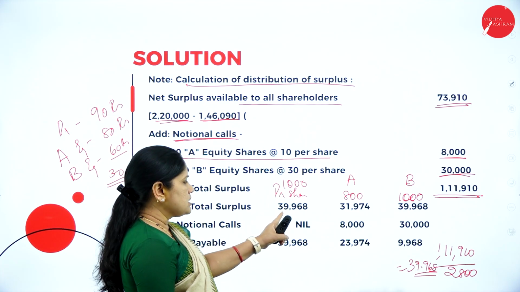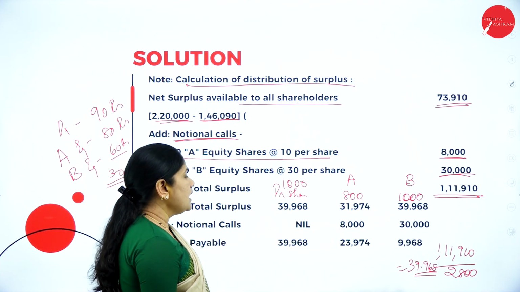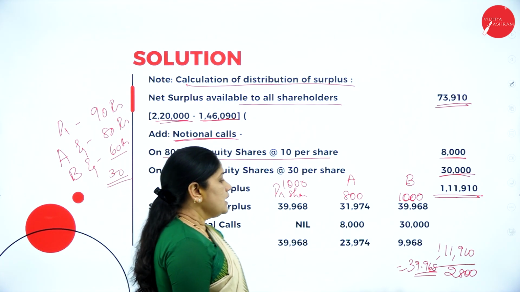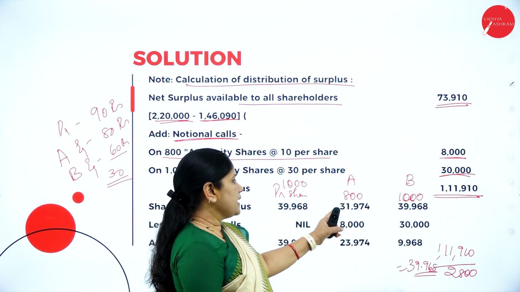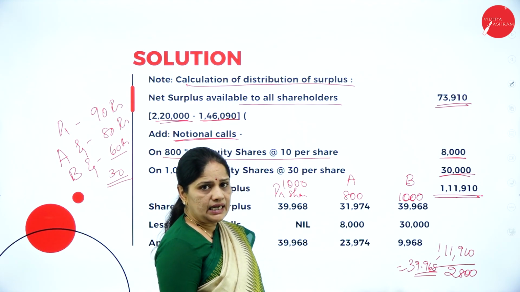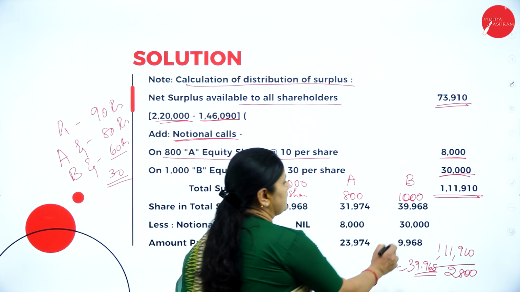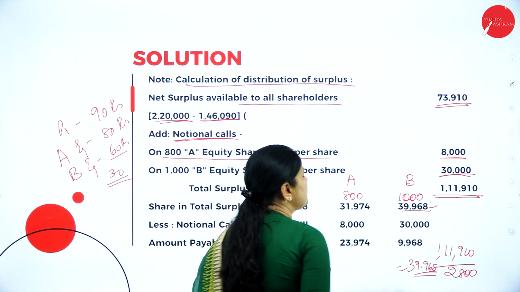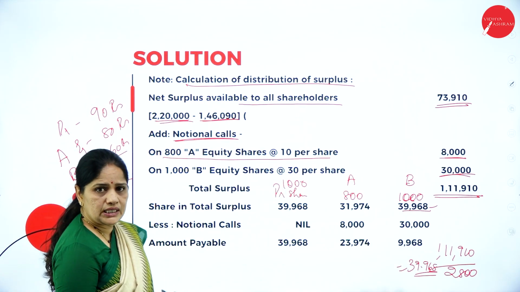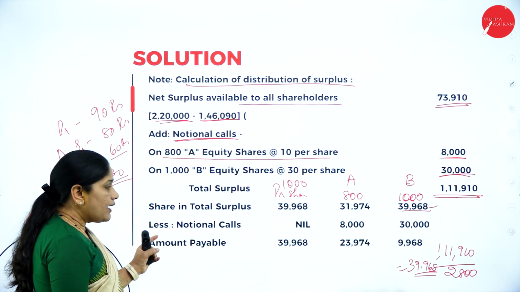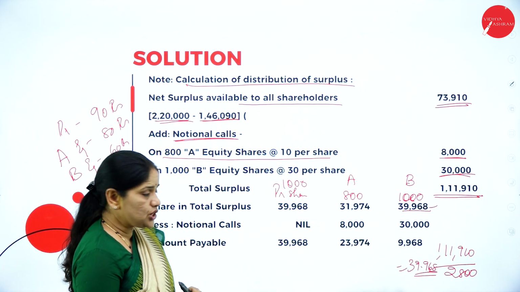So 39.968 into 1000, I get 39,968. 39.968 into 800 comes up to 31,974, and again for 1000 shares I get the same amount. Now this is the shares in total surplus. Then from this I deduct the notional calls.